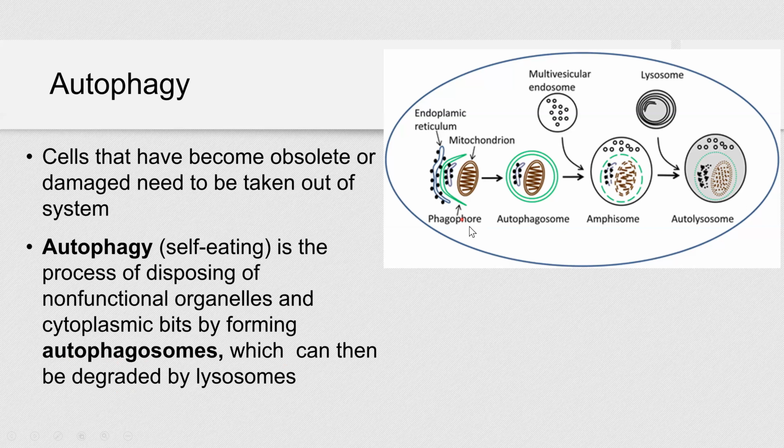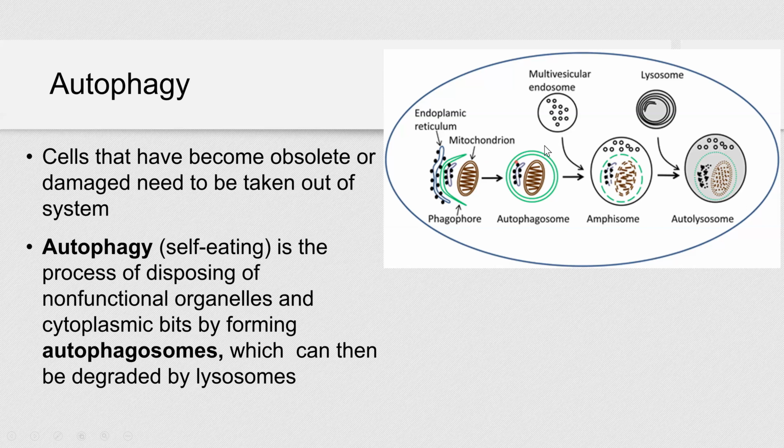Now the phagophore, or phagosome, will be formed. You see how it progresses, but we can just call it phagosomes. So that vesicle will be formed from endoplasmic reticulum surrounding this non-functional organelle.